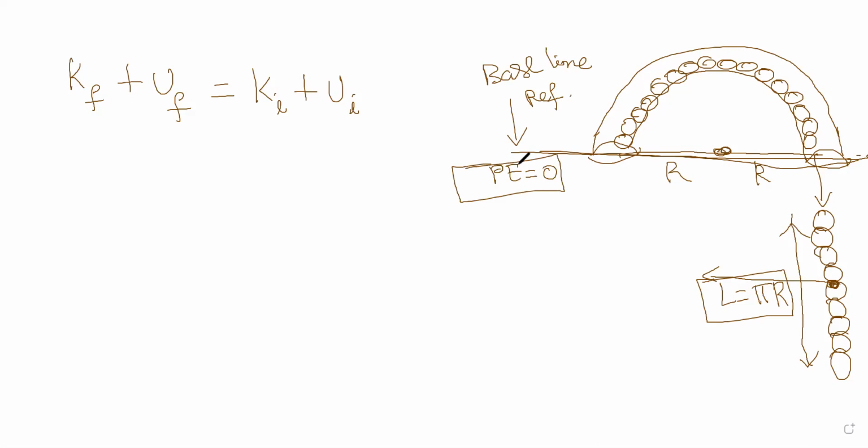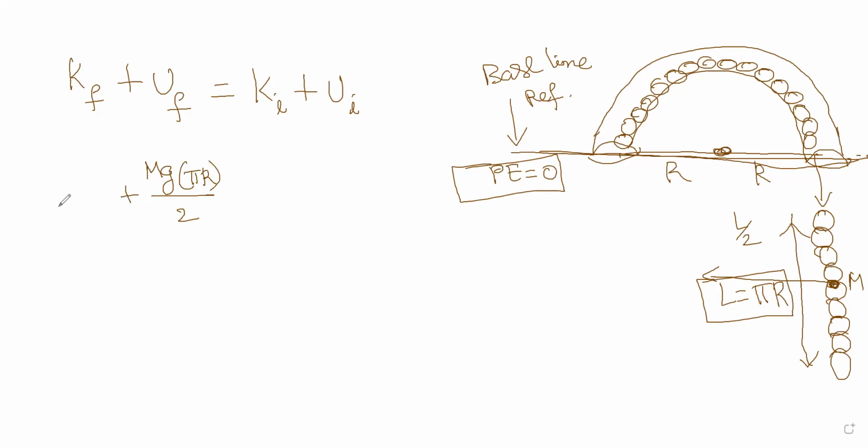Always remember, the potential energy at the baseline reference will be 0. It need not always be on the ground. Above the baseline, it will be positive; below the baseline, it will be negative. So the chain came out below the baseline and it is of the length L by 2. L by 2 means pi r by 2, right? So the final potential energy will be mgL by 2, where mg is there and L is pi r, so pi r whole divided by 2. Hope you got it. That is the final potential energy.